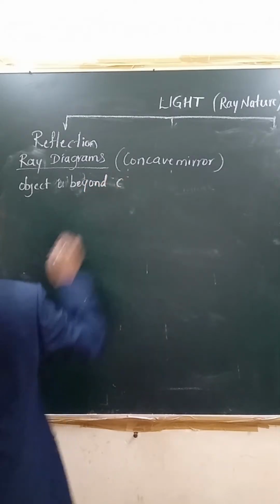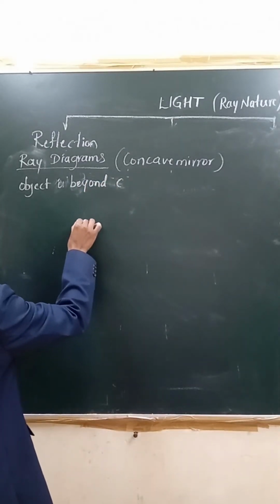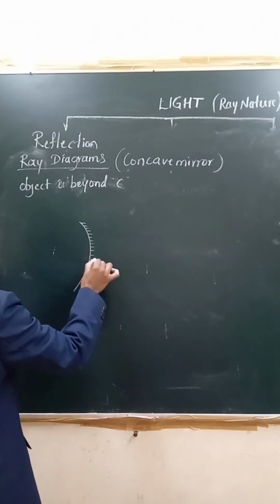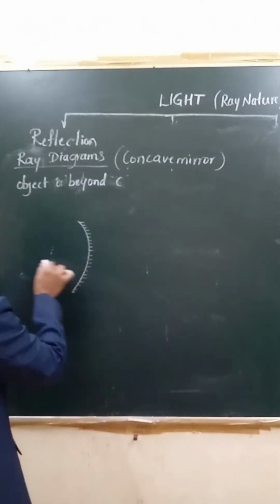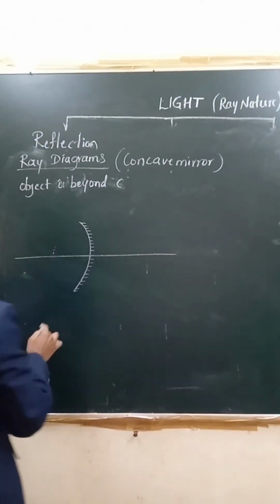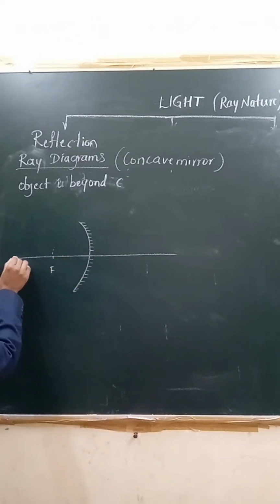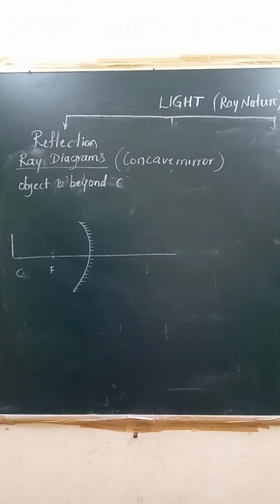Beyond C means, if you consider a concave mirror like this, this is the concave mirror, this is the principal axis, here is the principal focus, and this will be the center of curvature. Beyond C means, is it visible to you? I hope it is visible. It can be seen, of course.